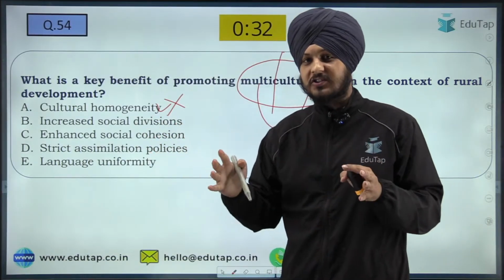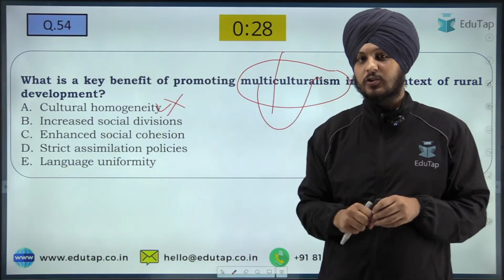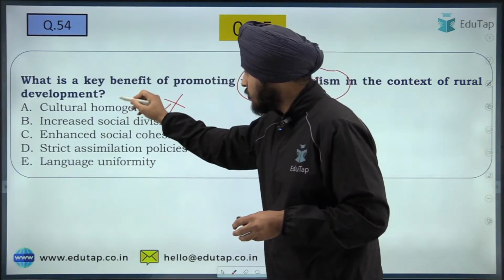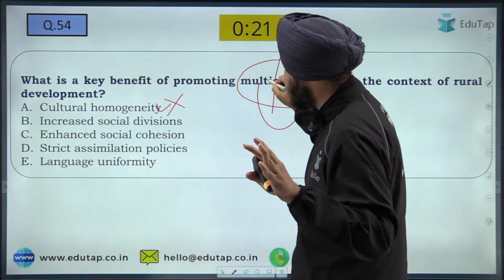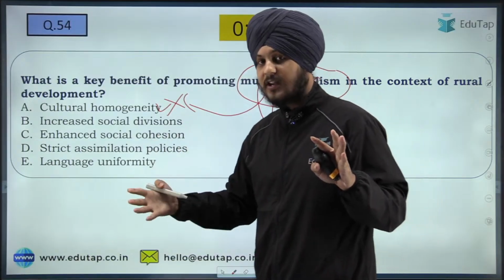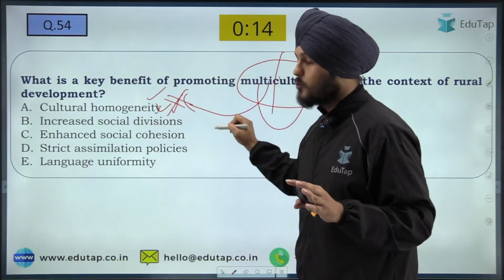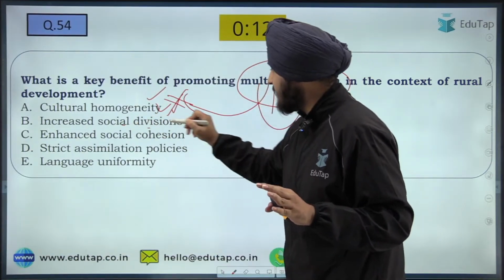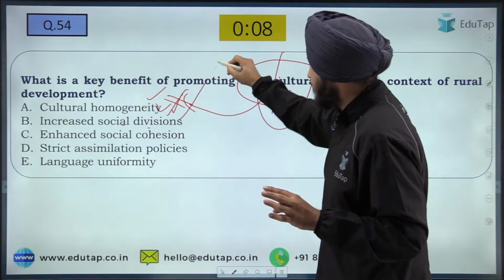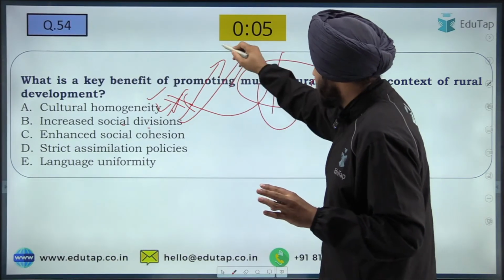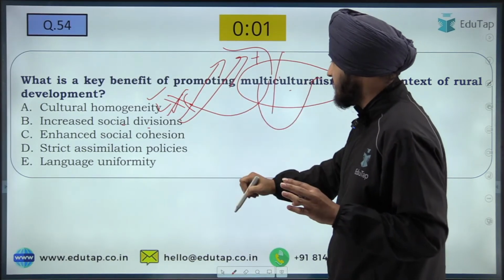homogeneity. Cultural homogeneity means there is a singular culture that is dominant in a certain society. So it does not talk about cultural homogeneity, or I would say multiculturalism promotes cultural heterogeneity, not homogeneity. Fine. So homogeneity is not going to be the option. Now increase social division. Now how can multiculturalism promote social division? Can it promote the caste, the class, such type of based societies? That is not an idea of social divisions.